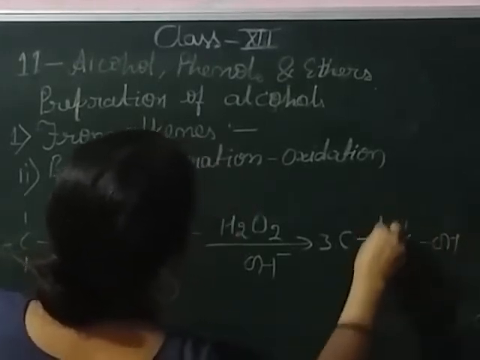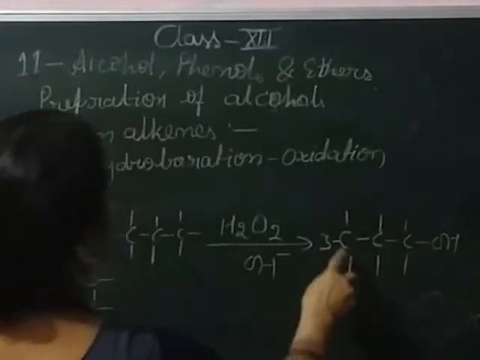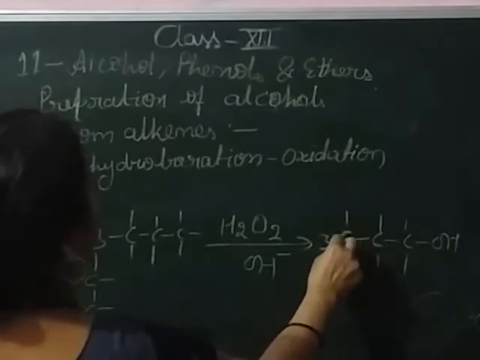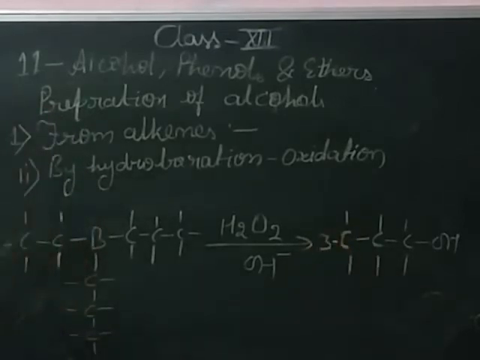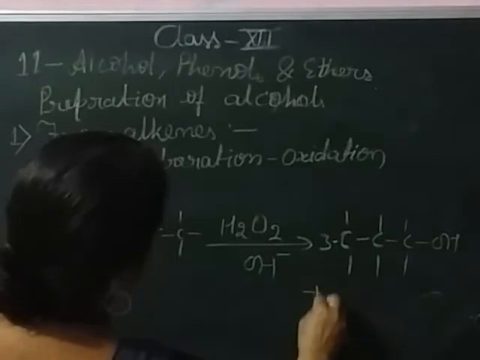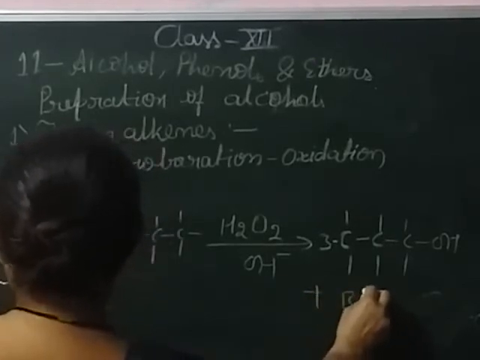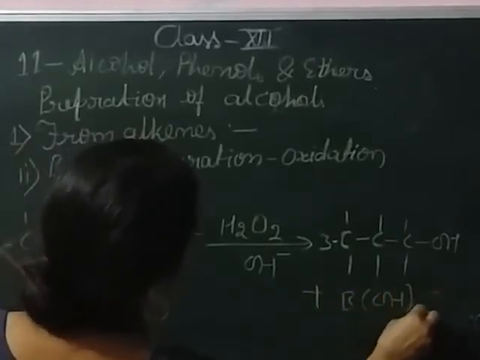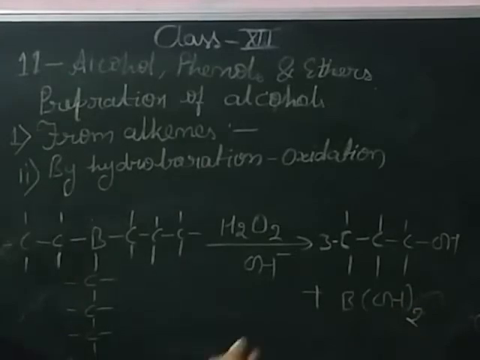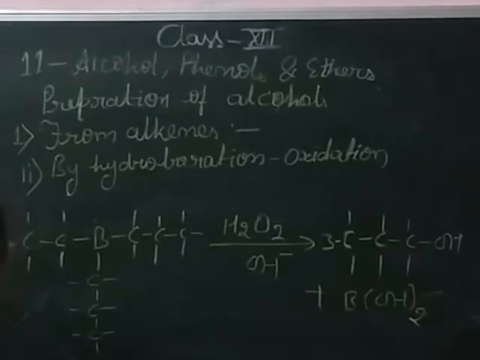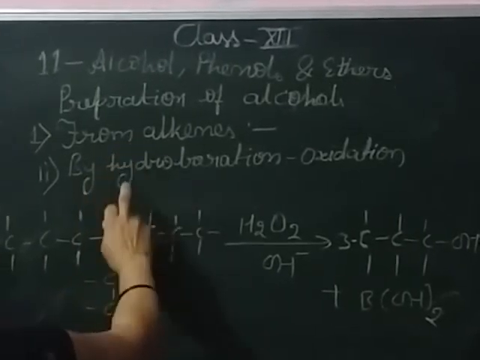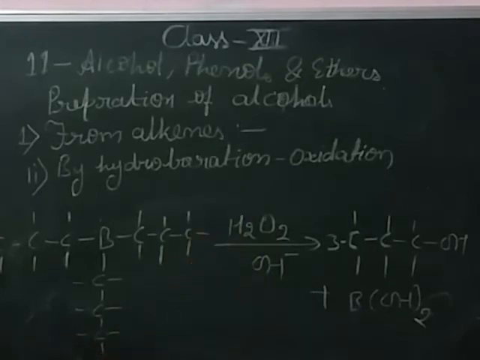It is propanol. 3 molecules of propanol and boric acid, B(OH) whole twice. This reaction is also used to prepare boric acid. So this is the preparation method of alcohol from the alkenes by hydroboration oxidation.